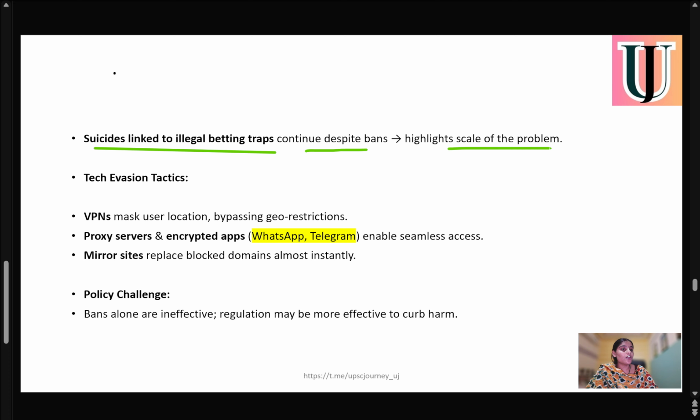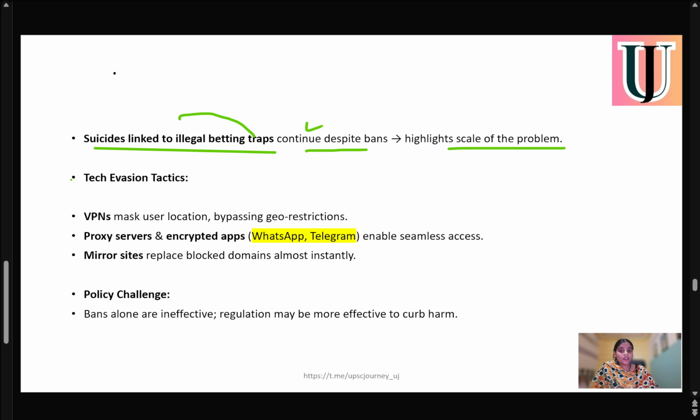It highlights the scale of the problem, because if a person is trapped in these betting apps, they continue, and we see cases of suicide directly linked with betting apps in India. If there is no control on this, it will be a very problematic thing.